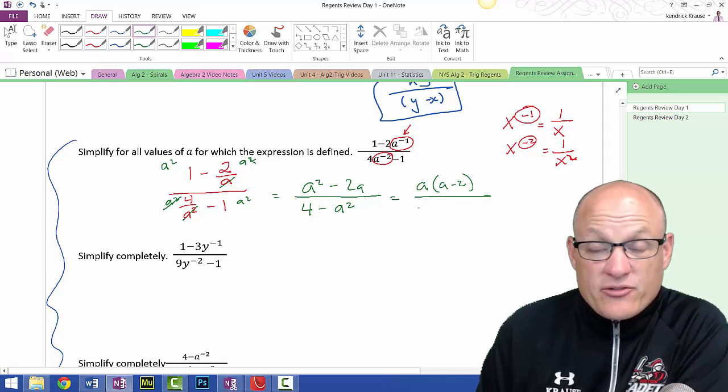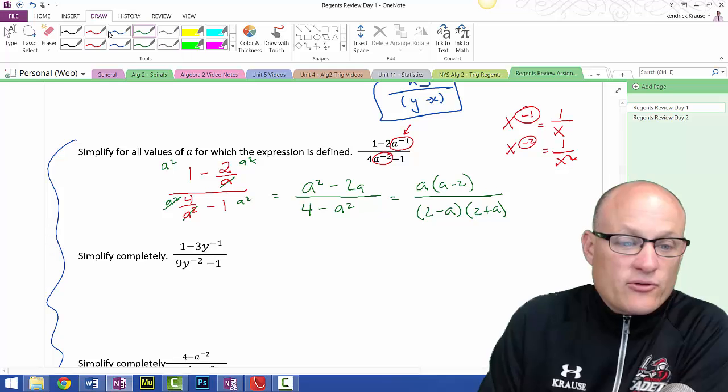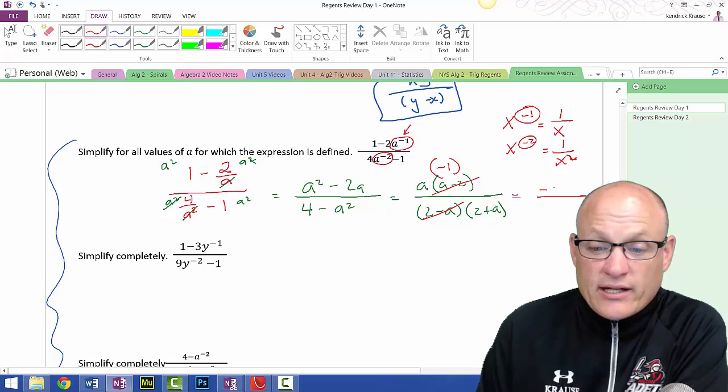In the denominator, this is really a bad problem. It's 2 minus a, 2 plus a. Notice the 2 came first, so the 2 has got to come first in the parentheses. Well, these cancel, but they make a negative 1 that I have to multiply through by. So my final answer is negative 1 over 2 plus a.